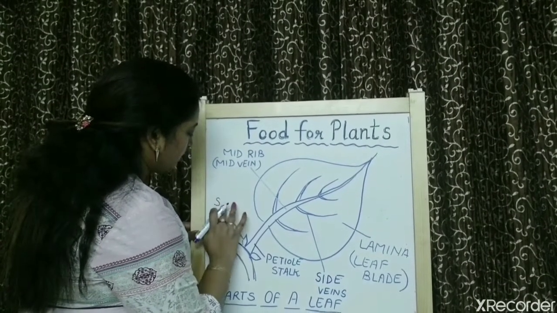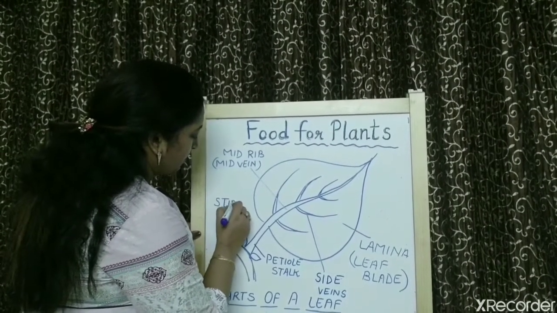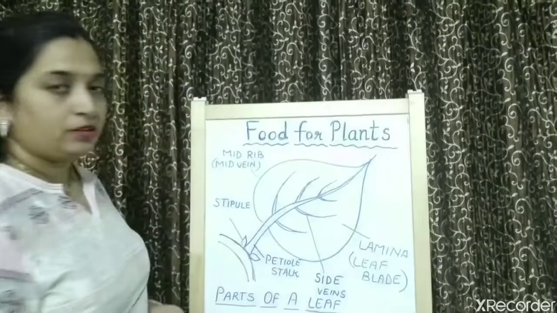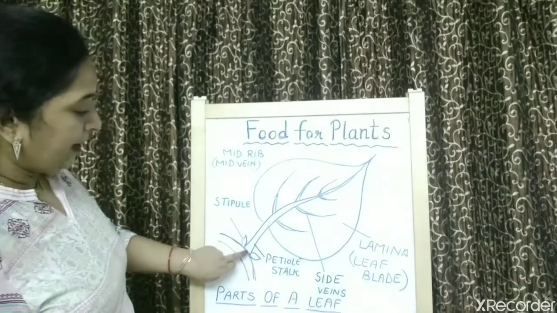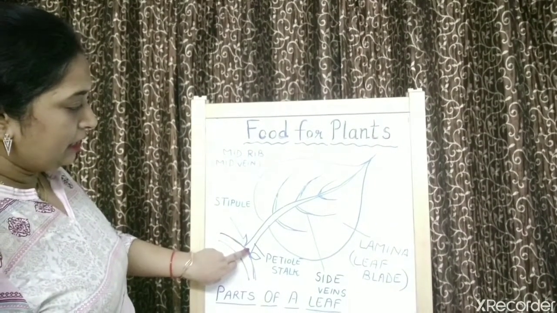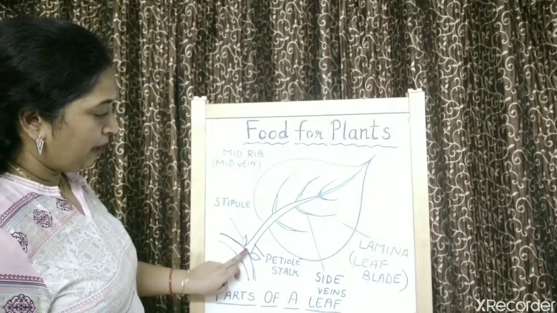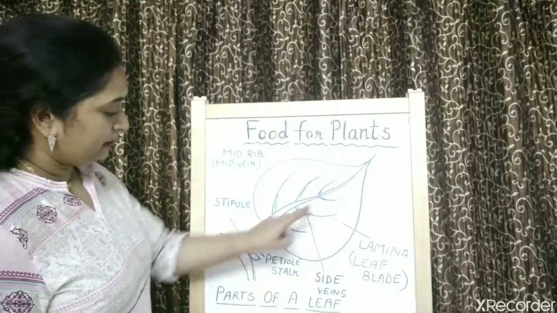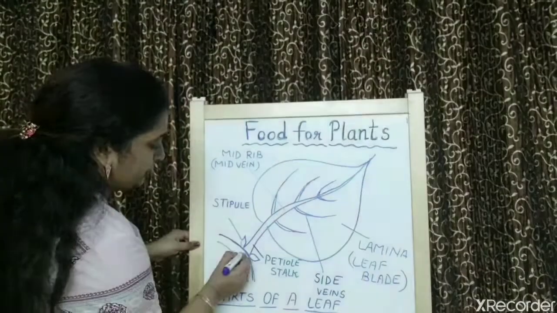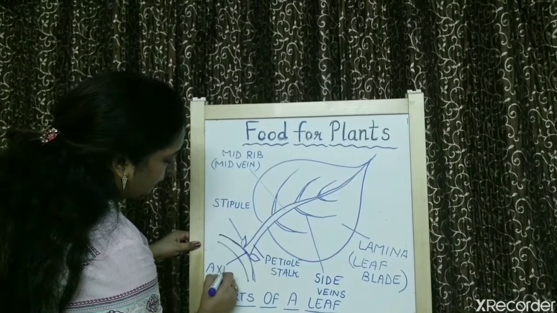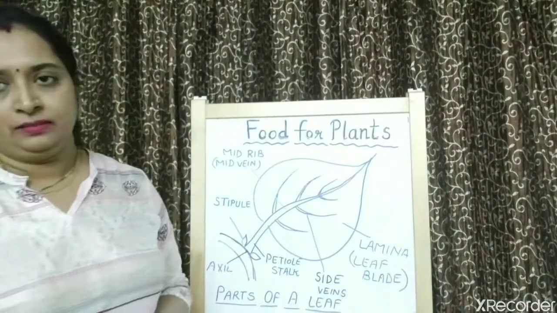Stipules. Right? And the point from where a leaf arises on the stem branch, that point is called what? This is called the axil.